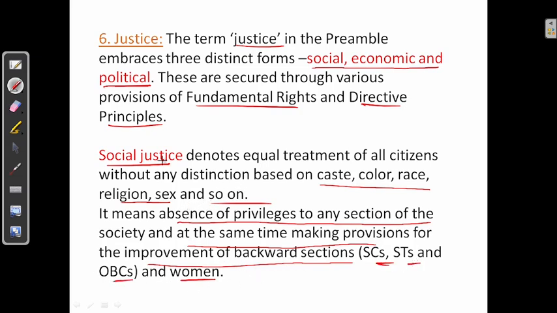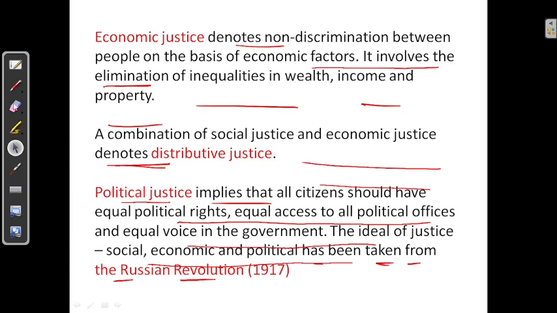Social justice is treatment of all the citizens without any discrimination. There are no special privileges to any section of the society, and social justice makes provisions for improvement of backward sections and women. Next, we will see economic justice.